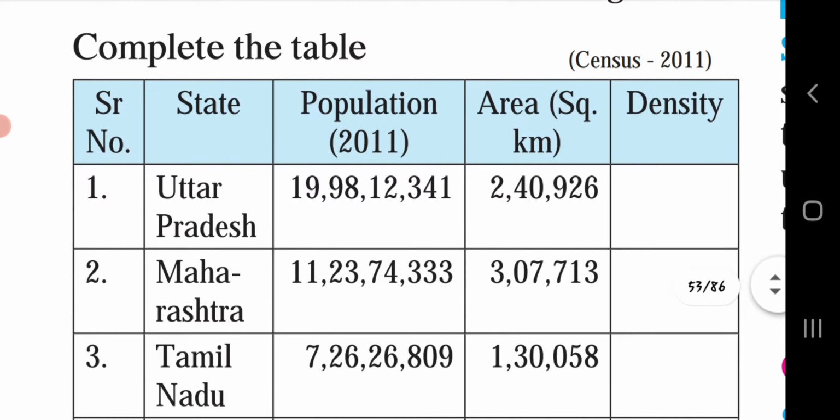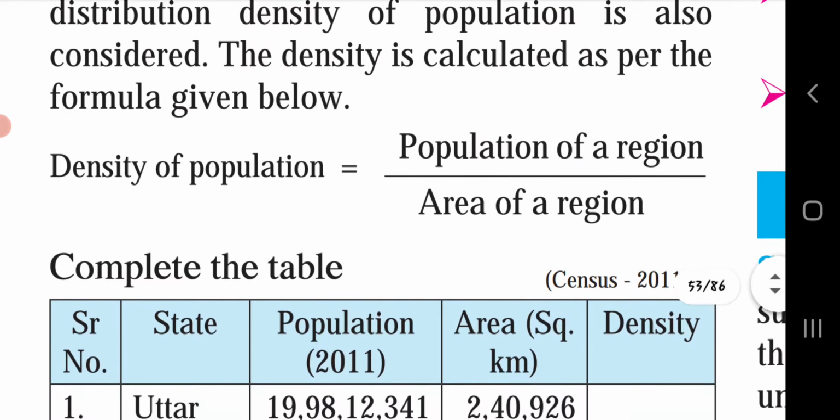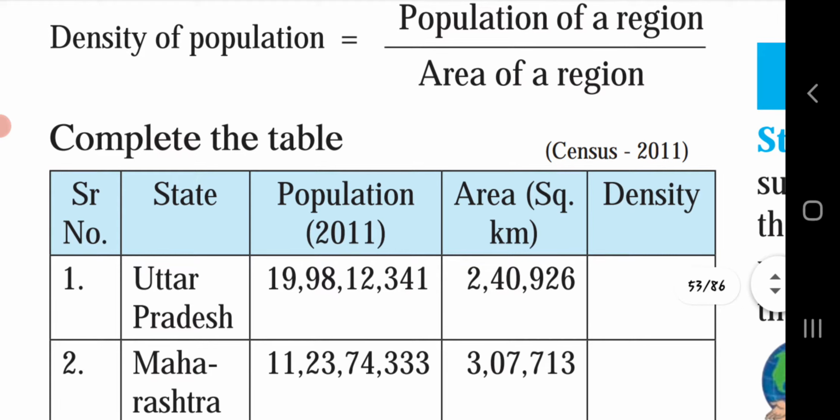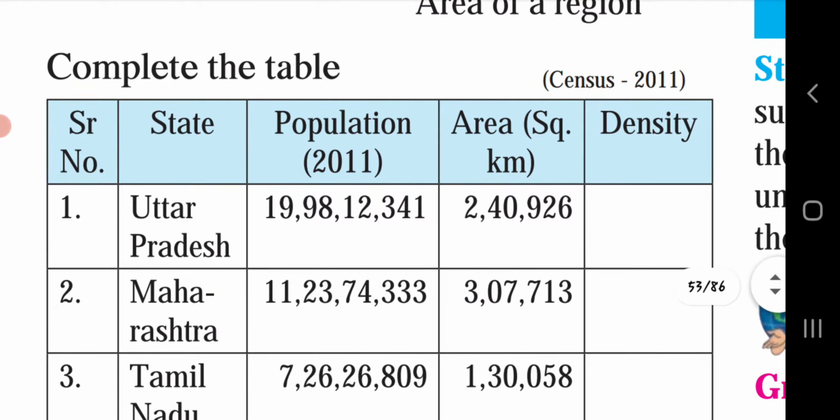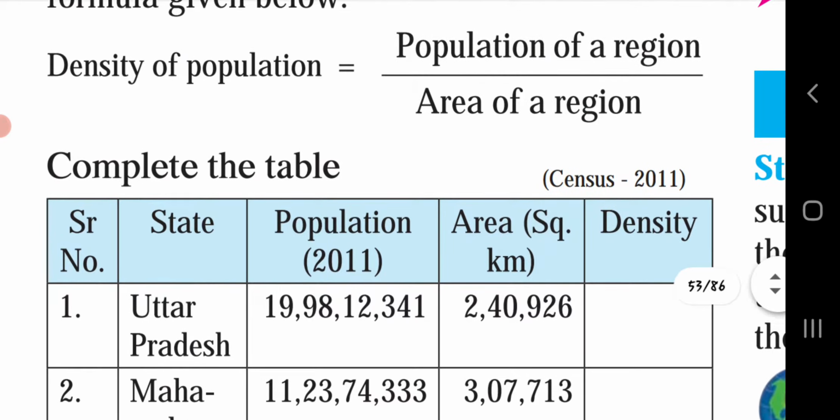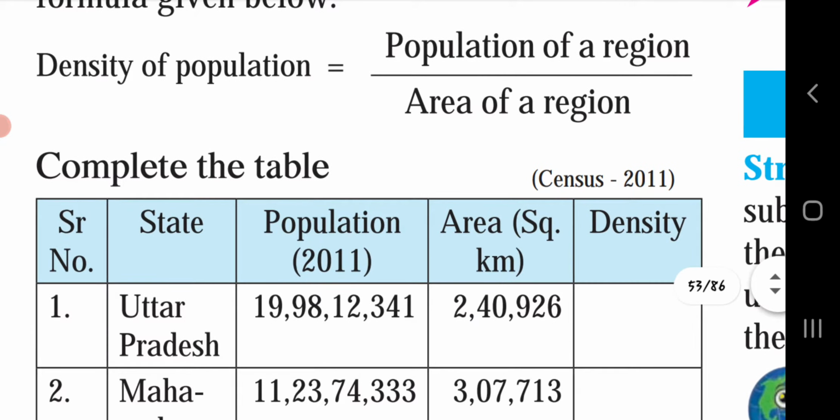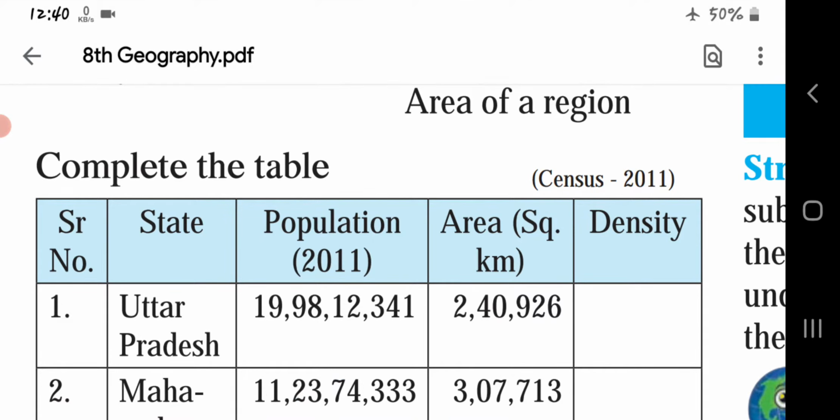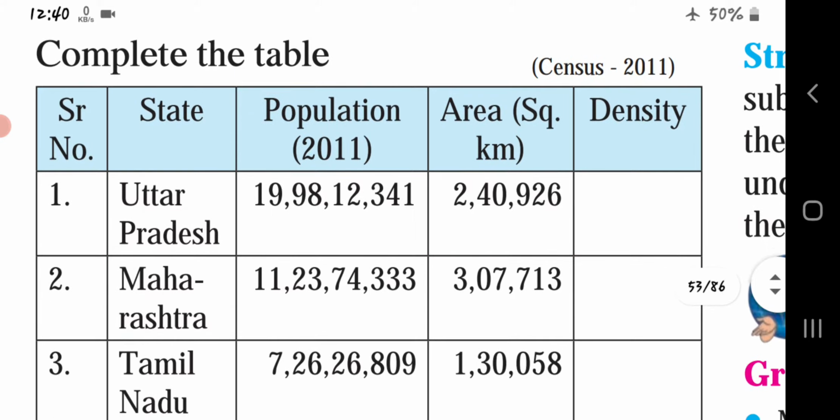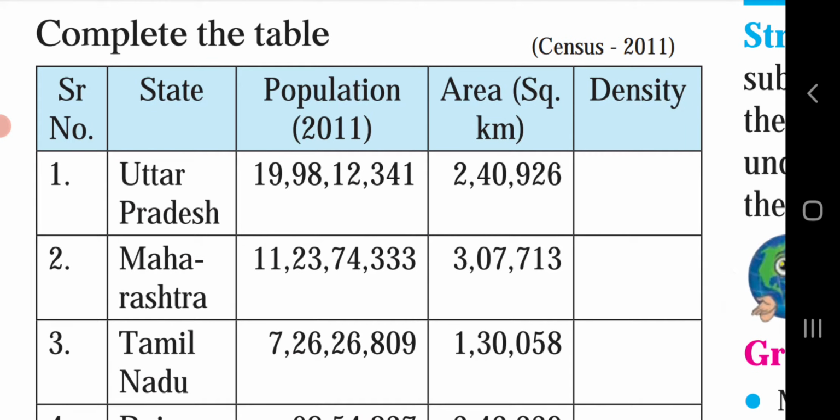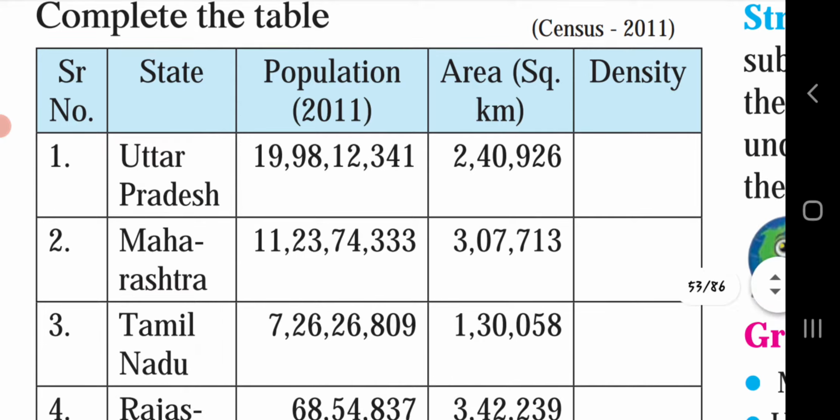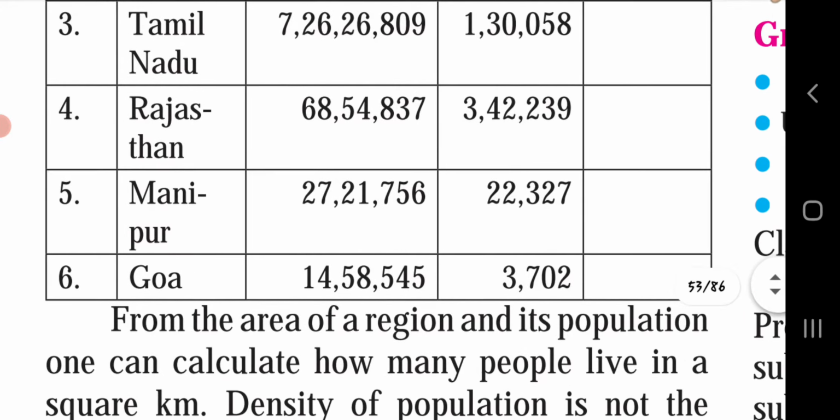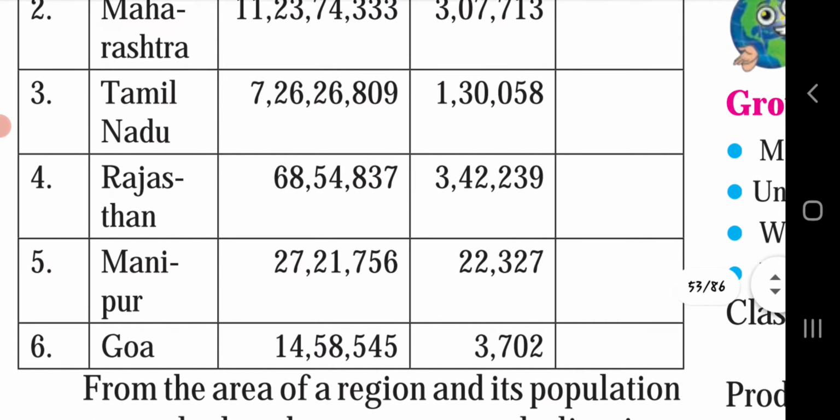Complete the table. By using this formula, you have to calculate this table and write the density of this area. By using a calculator, or if you are good in maths, you can easily do it by yourself. So calculate and write down the density of Uttar Pradesh, Maharashtra, Tamil Nadu, Rajasthan, Manipur and Goa, and send the picture on the group.